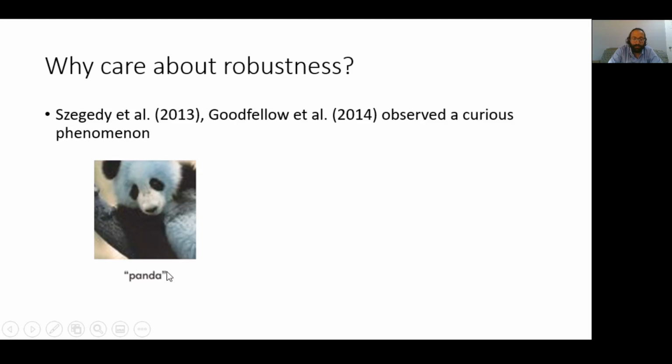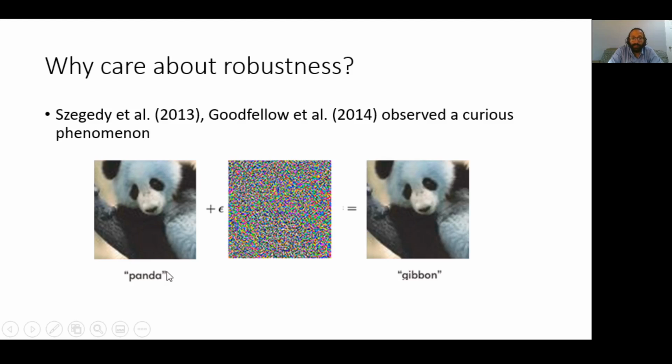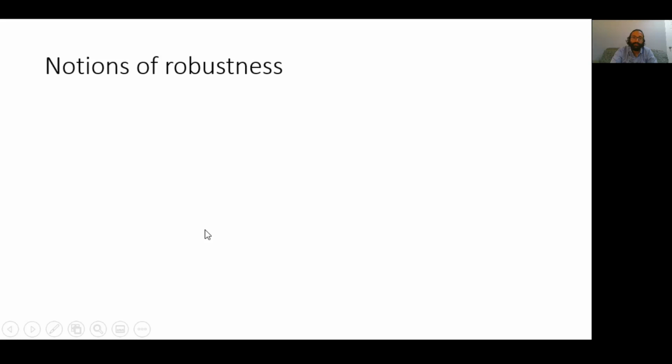So for instance, given an image of a panda that was correctly labeled by the neural network, these researchers could add some noise to the image such that the new image is visually the same as far as humans are concerned, but the neural network labels it incorrectly and does so with high confidence. And this phenomenon has been observed repeatedly for a number of different data sets for a variety of different perception tasks. And clearly this is undesirable behavior.